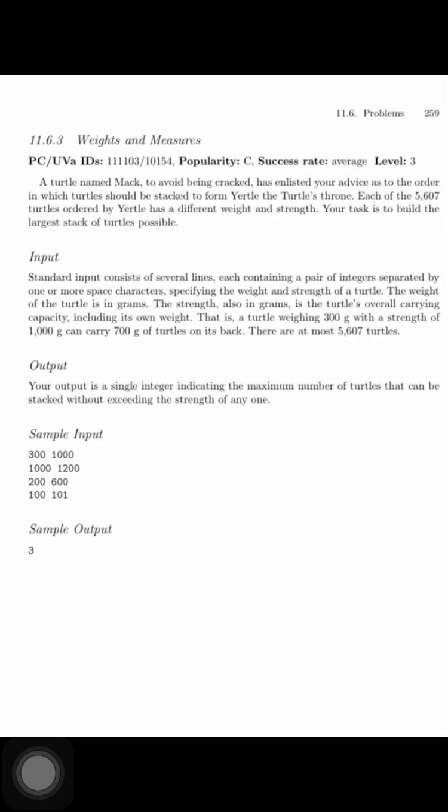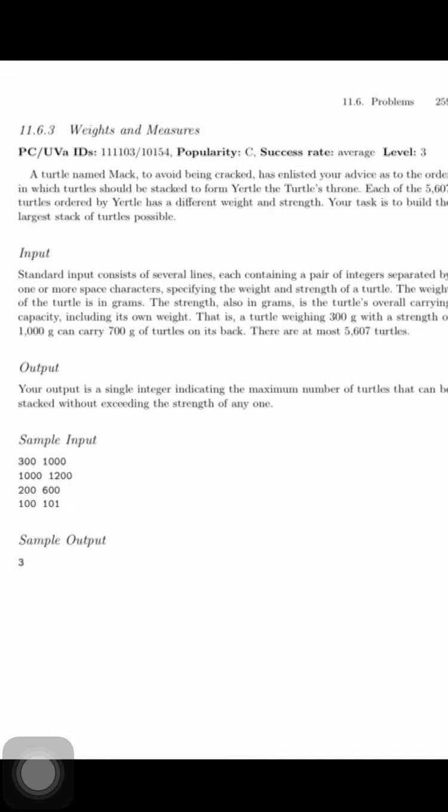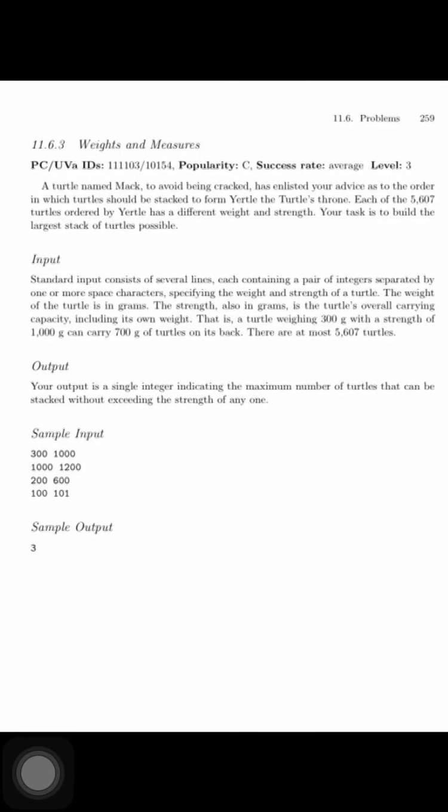The turtle named Mark, to avoid being cracked, enlists your advice as to the order in which the turtles should be stacked to form a tower in the tournament. Each of the 5,607 turtles ordered has a different weight and strength. Your task is to build the largest stack of turtles as possible. So depending upon the weight and strength of the turtles, our task is to build the largest stack possible in the tournament. So let us see what we have.